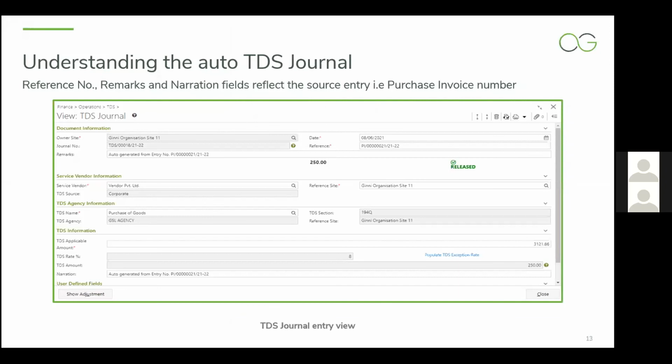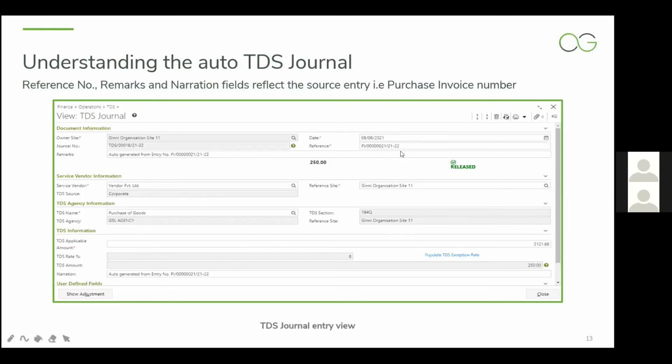So the TDS journal is the same as we know, already there in the finance module, and the generation process for the TDS journal is almost similar to what we have seen with respect to the service invoice. There will be auto-generation references in remarks, in the header as well as in the detail information.